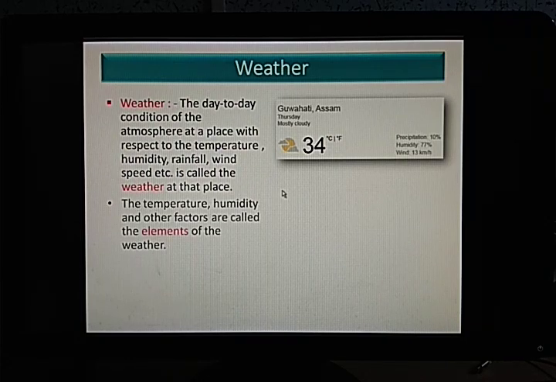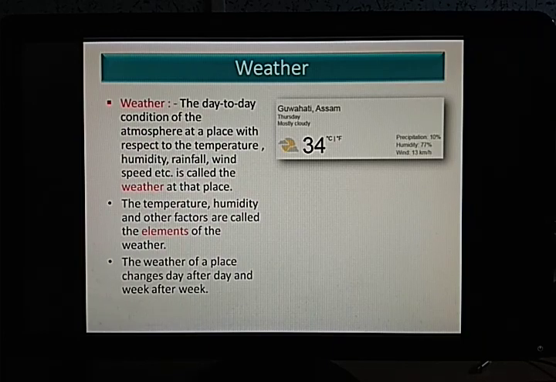So the temperature, humidity and other factors are called the elements of the weather. So if you are asked what are the elements of the weather, these are some of the elements of weather: humidity, rainfall, which can also be said as precipitation, and wind speed. Depending upon these elements, the weather changes. Now the weather of a place changes day after day and week after week.